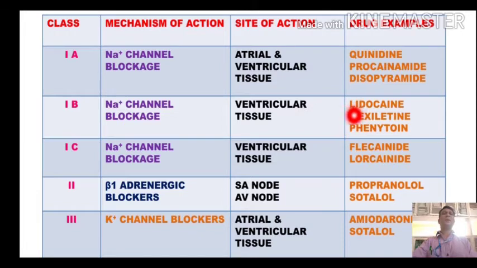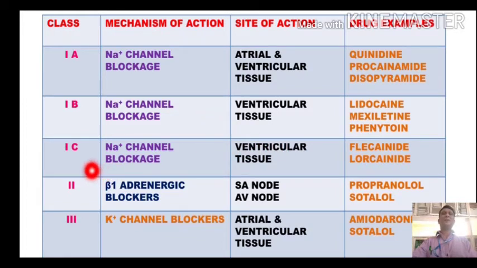Though these agents act as sodium channel blockers, they have the effect as antiarrhythmic drugs also. The site of action includes the ventricular tissues. These drugs have very small binding with the sodium channels, and thus they can be very easily dissociated from the channel. So their action is limited to a small period of time.